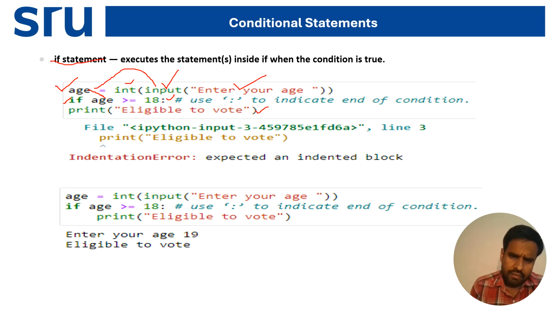If you see, it will give an error, because we have not given the space here. After the if and condition, print should be on the next line with some space. Now it asks "Enter your age". The user has given 19, so the output is "eligible to vote". In this way the if condition runs.